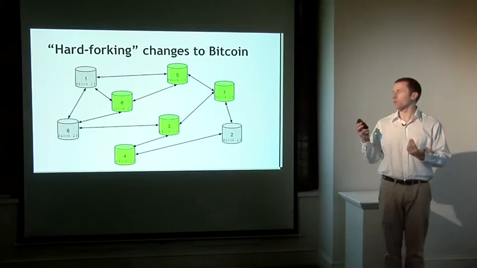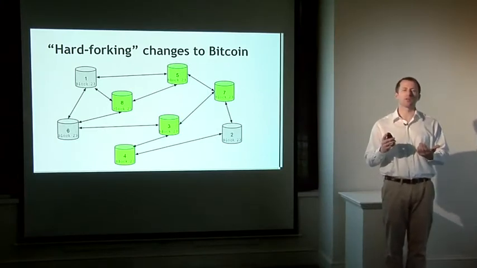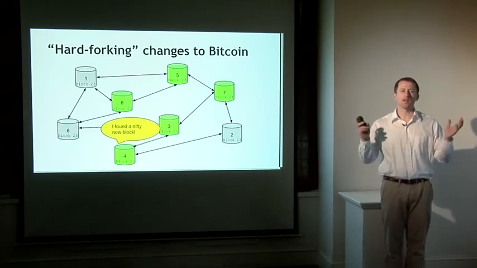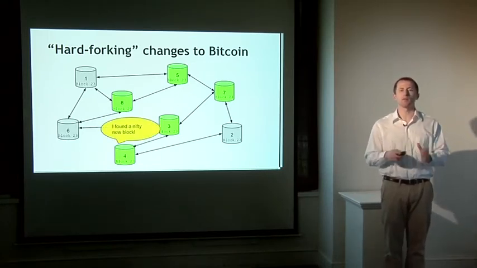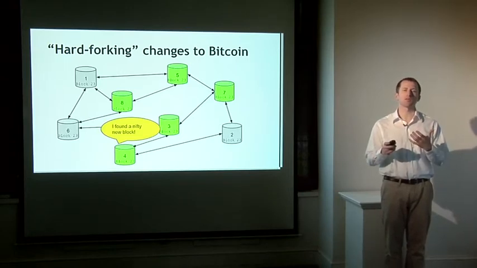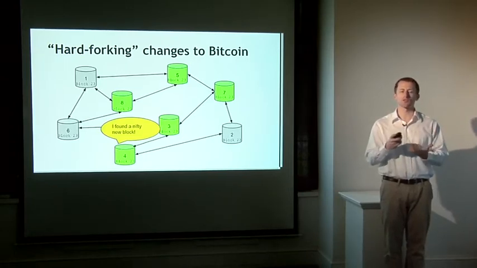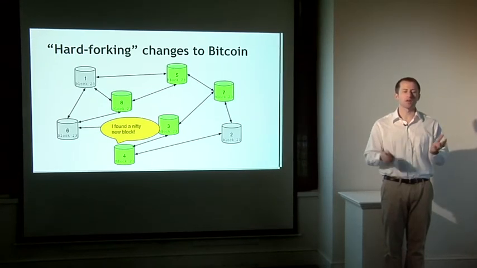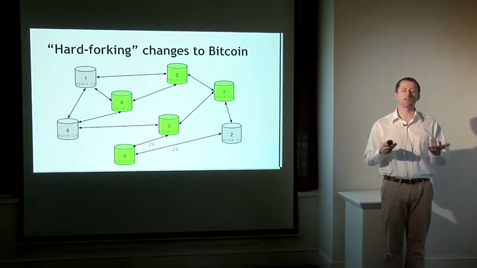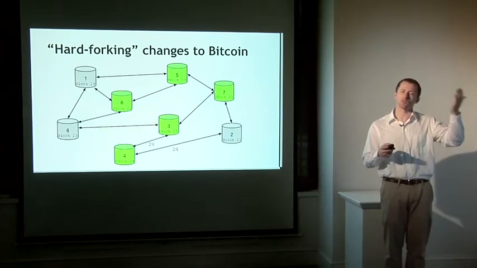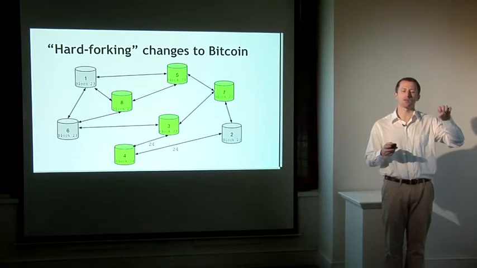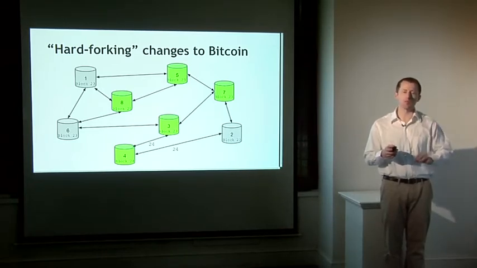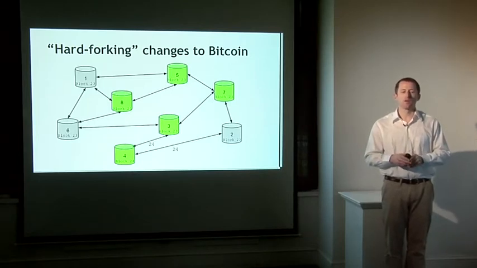Well, let's take a look at a network here where most of the nodes have upgraded, but there are a few that haven't. And now let's say one of the new nodes says, hey, I found this nifty, great new block. Maybe it has some new signature algorithm in one of the transactions using the new features that we've added to Bitcoin. So block 4 has found this and says, OK, I'm going to update and say that's now the newest block. So I'm at block index 24. The rest of the network is at 23.